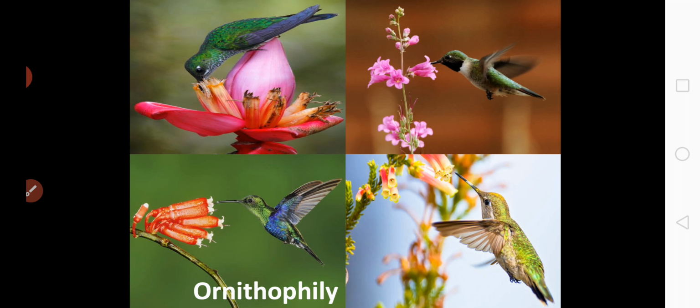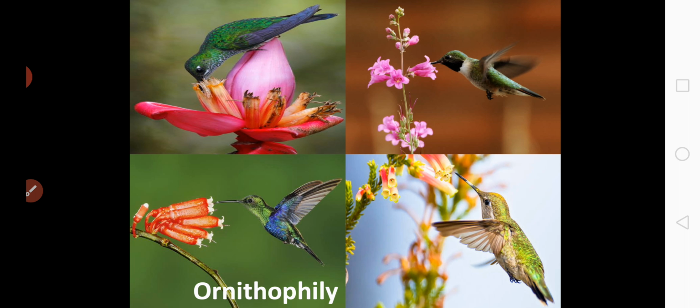Okay, so coming to the last type, that is chiropterophily. So what do you mean by chiropterophily? If the pollination process takes place with the help of bats, then it is called chiropterophily.